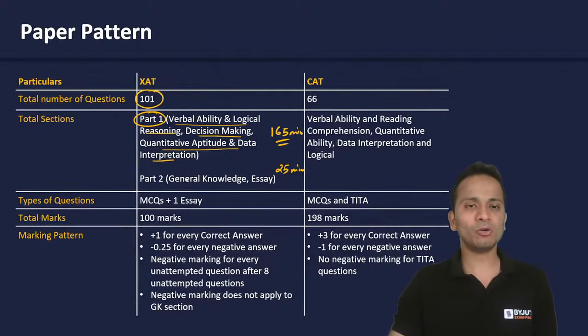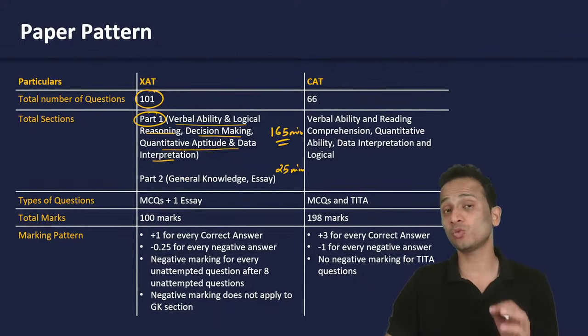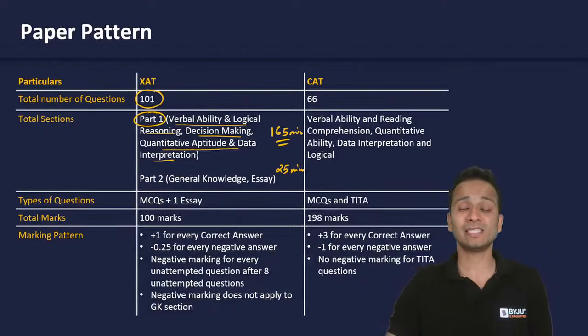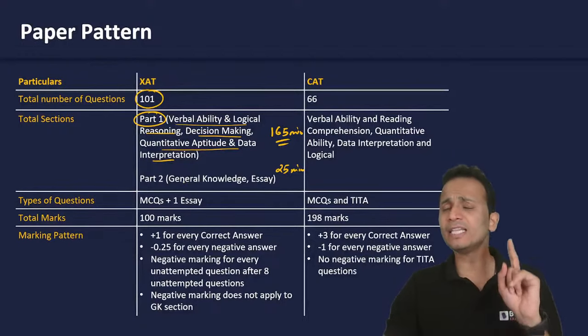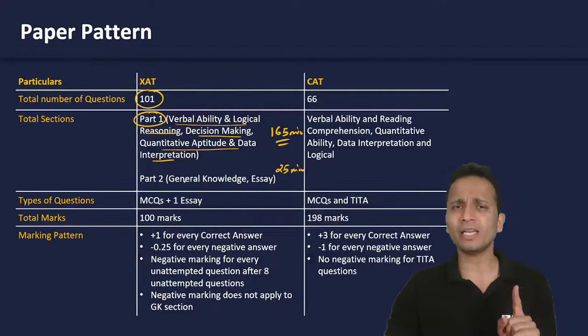Okay. Now, how and what will be the composition of these sections? What will be the number of questions in these sections? Yes, I'll be discussing that. Don't worry about that. Okay. So, part number one, three sections in that, 165 minutes, no sectional time limit in part number one. Again, part number two, there will be some general knowledge and there will be one essay that you will have to type, and you will be given a total of 25 minutes for that.